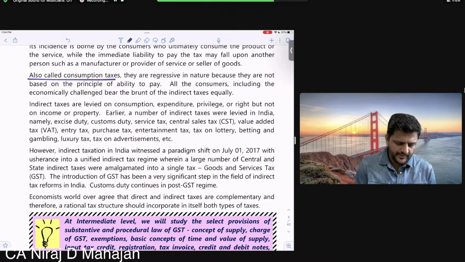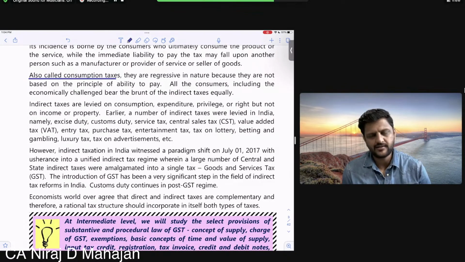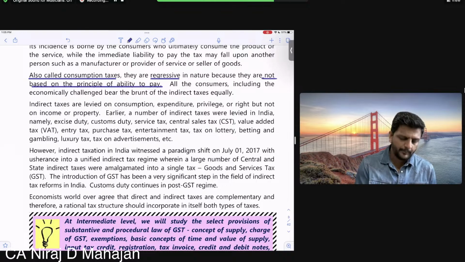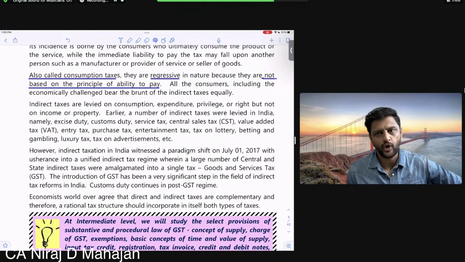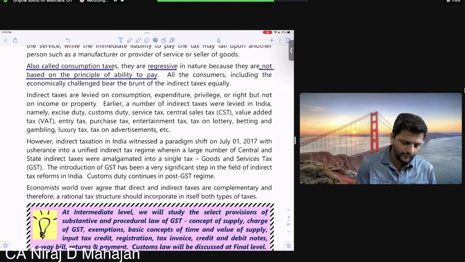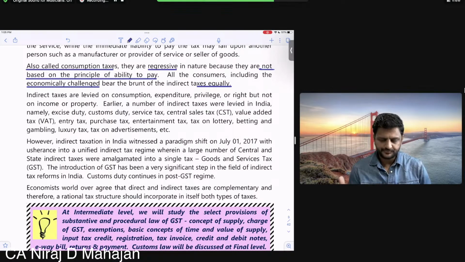It is also called consumption tax. Which one? Indirect tax, because it is based on expenditure, consumption, and the more you spend, the more taxes are collected. Okay, and it is regressive, that is backward in nature, because it is not based on the principle of ability to pay. It is based on ability to spend, right? So even if you are rich or poor, you are paying the same rate of tax. Clear, all of you? So including economically backward or economically challenged persons, they are paying the same rate of tax, right? Indirect taxes are levied on consumption, expenditure, privilege, or right, but not on income or property.